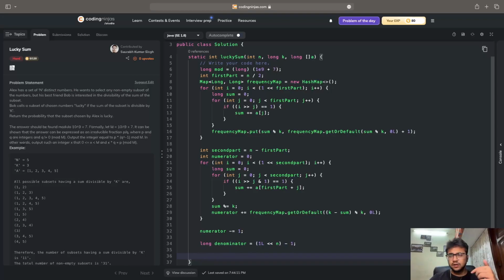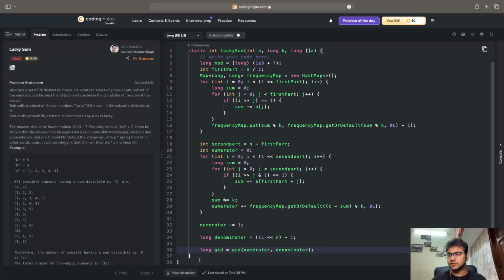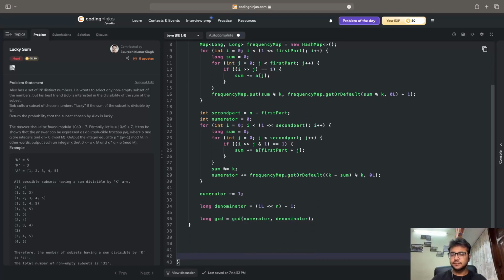Now I have to calculate the GCD, that is the greatest common divisor. So I'll write long GCD equals GCD of numerator and denominator. Now I have to create this function, so let's create it.